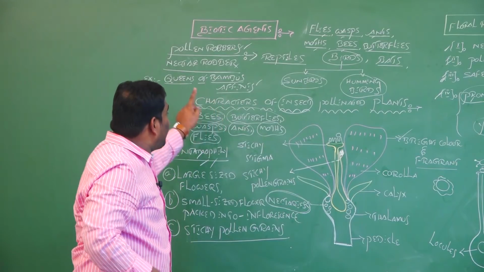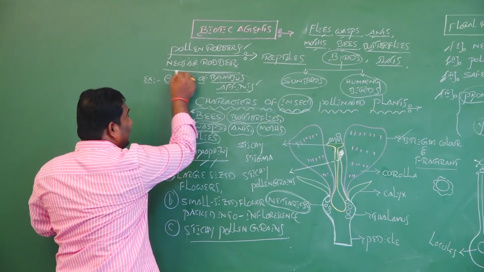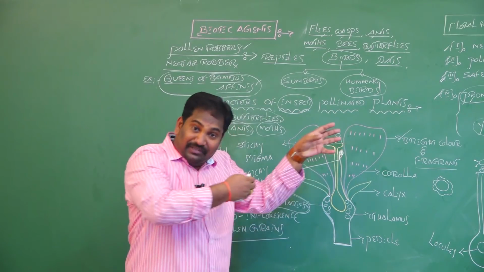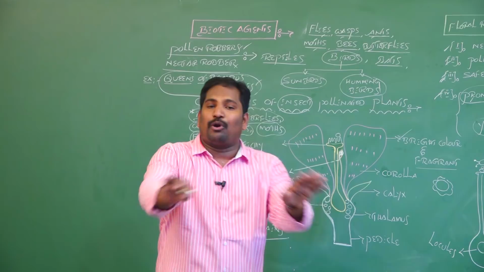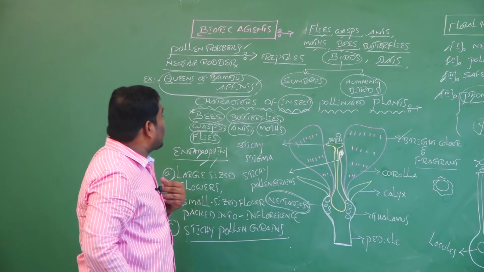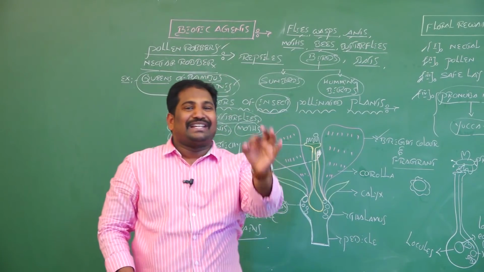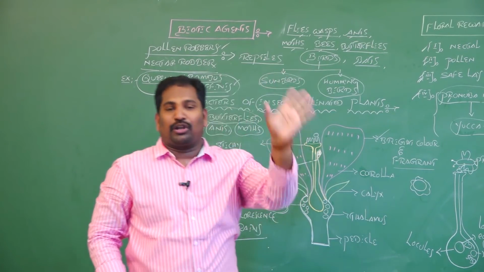The queens of Bombus affinis collect nectar and pollen grains from the flower, but do not bring pollination. Those insects we call nectar robbers or pollen robbers, stealing nectar or pollen grains.